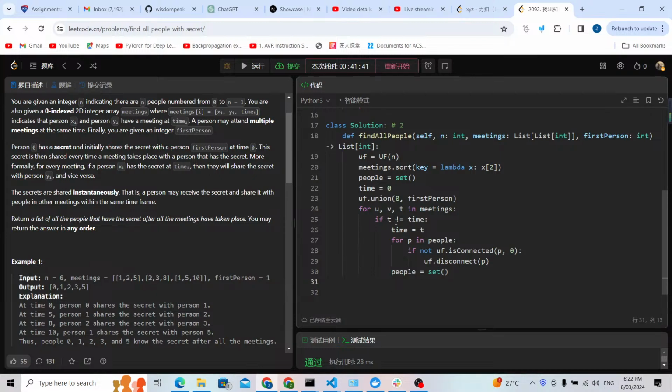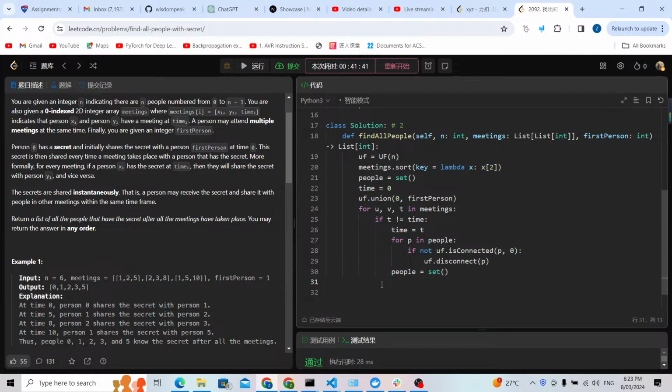But for the first iteration, definitely from 0, for example, from 0 maybe to 1 or something, they are not equal, so I will execute it. But if the time is equal, for example, the time is also 0 from the beginning, or maybe time 2 and here the time is also 2, there will be a lot of nodes. So if the time is equal, what am I going to do?